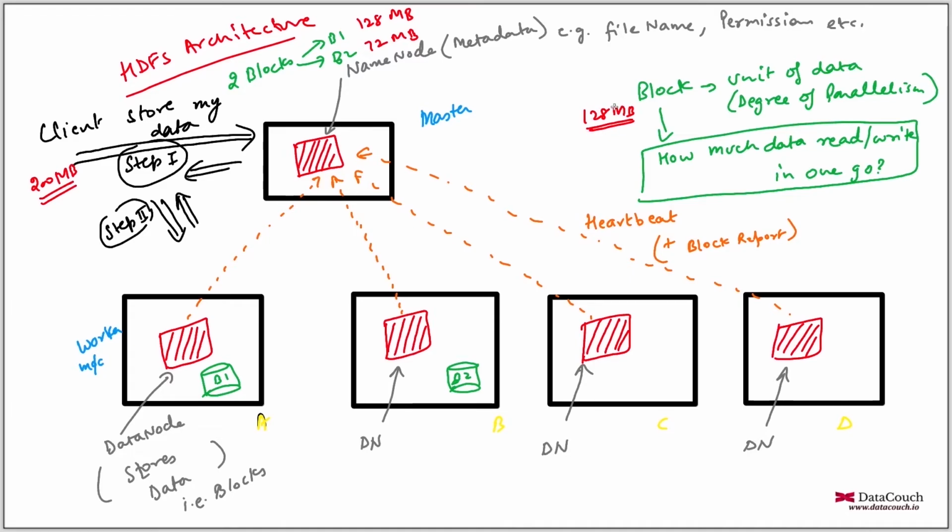that means 128 MB. On the other hand, HBase, the Hadoop database, will give you very good performance with regards to random read, random write, because the block sizes are in KBs. They are like 8 KB, 16 KB, but they are not in MBs. So depending on your use case, you will choose a technology, but understand that block sizes matter a lot. If you have a large block size, then a specific set of use cases can be dealt with, and if you have a smaller block size, then another set of use cases can be addressed.